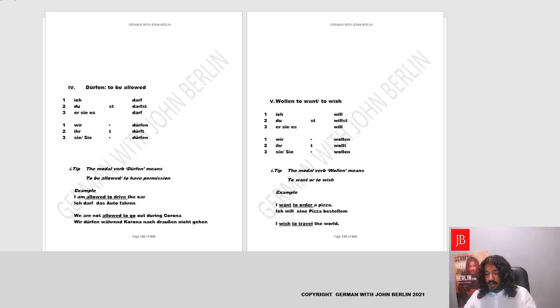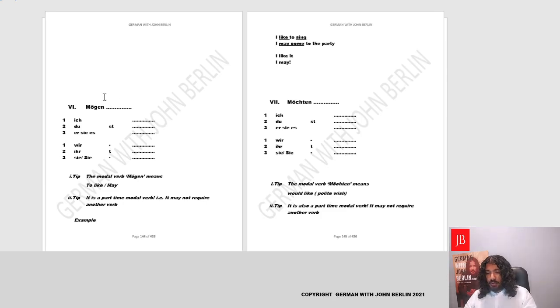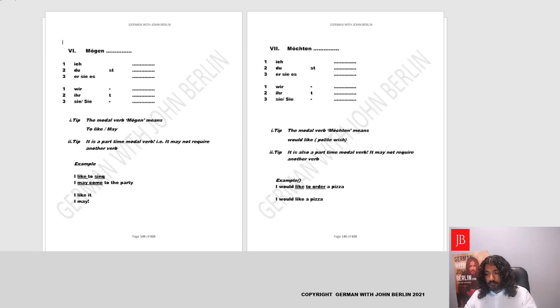Then it could also be interpreted like a wish. I wish to travel the world. Ich will, what is the world? Die Welt. Accusative, yes, den, die, das, it's die Welt. Reisen, fantastic. It's to travel. Ich will die Welt reisen. So this is, you could say, a wish. Perfect. All right, fantastic. We go to the next two verbs, which are basically both a modal verb and an independent verb as well.